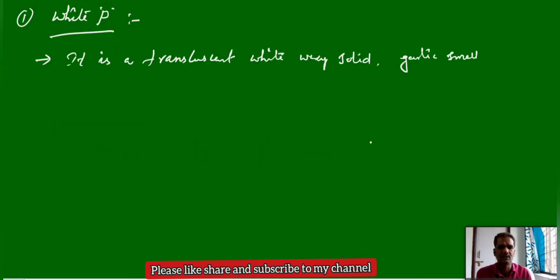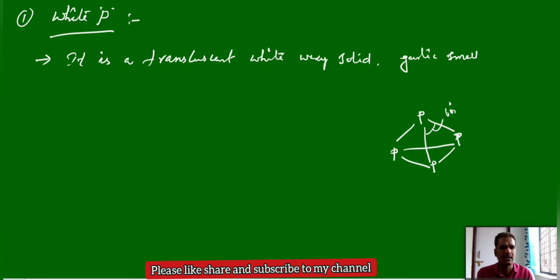If you see the structure of white phosphorus, it looks like this. It has discrete P4 molecules with a bond angle of 60 degrees. This is the structure of P4, and here the bond angle is 60 degrees. With sp3 hybridization, the bond angle should actually be 109 degrees, but in white phosphorus P4 the bond angle is 60 degrees. So we can observe high bond angle strain in white phosphorus.